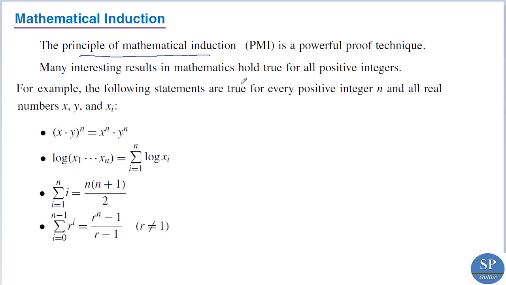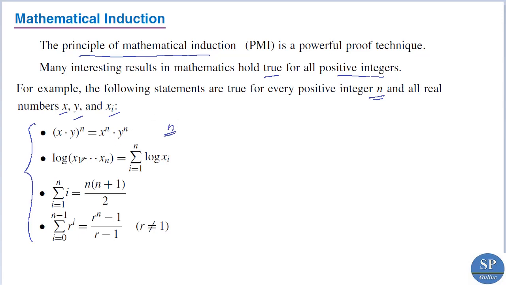Many interesting results in mathematics hold true for all positive integers. For example, consider these statements. These statements are true for every positive integer n and all real numbers x and y. That is, the first example is (xy) power n is equal to x power n into y power n. This is true for all positive integers n.